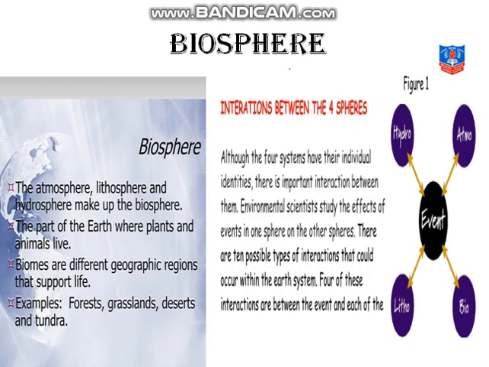Environmental scientists study the effect of events in one sphere on the other spheres. There are 10 possible types of interactions that could occur within the Earth's system. Four of these interactions are between the events of each of the spheres. See here in the figure we can see hydro, atmo, litho and bio. All of them together make our Earth.